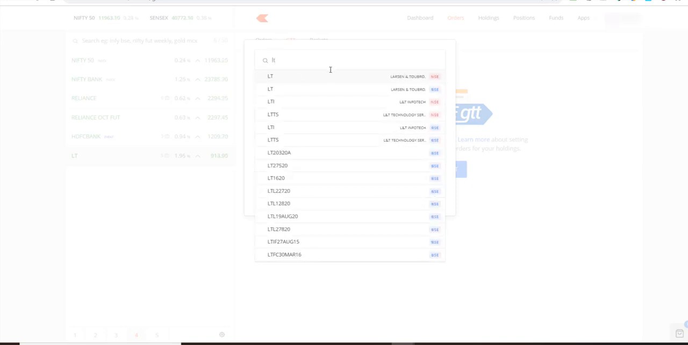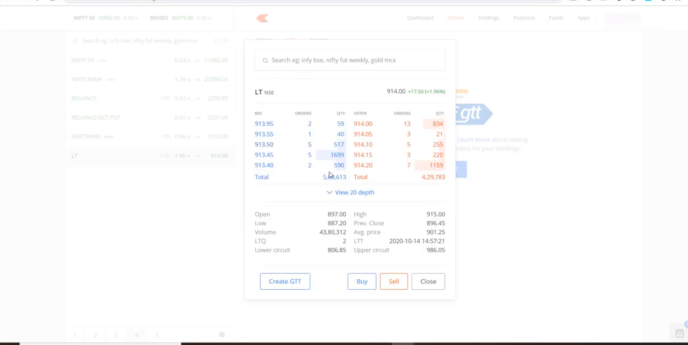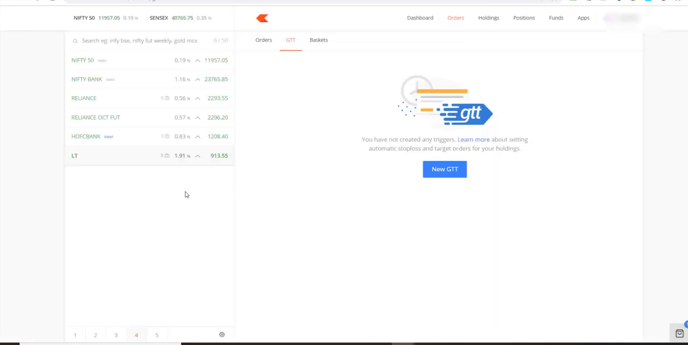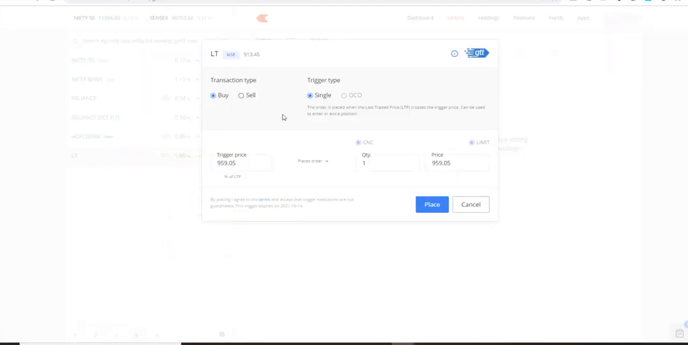So what I do is I go to GTT and I can put this order in, right? So I select this LNT here, and I want to buy it. I want to create a GTT, right? You'll get this window. Otherwise, what you can also do is you can simply get it from here too. Click on these dots, select create GTT. You'll get the same window. I want to buy it at what price? I want to buy it at, let's say, 850. When it reaches 850, this will get triggered. Okay, this order will get activated.